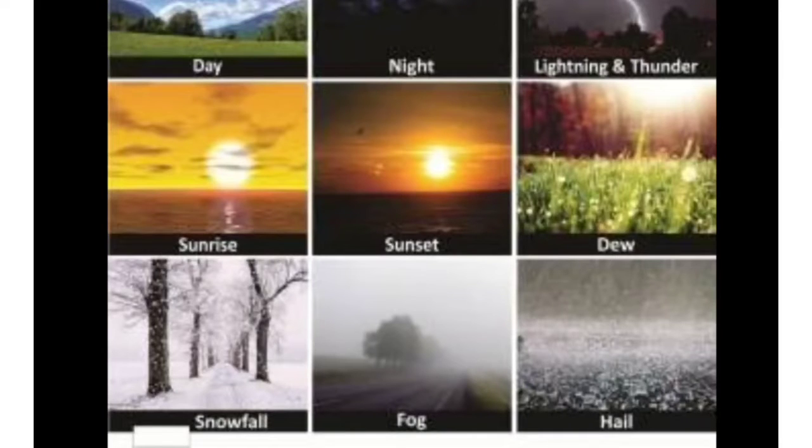Snowfall, you know very well. Fog, I just now explained to you. Hail is not useful. What is hail? The same water cycle happens, but in this the water droplets fall in the form of ice particles or ice stones, so that is known as hail.